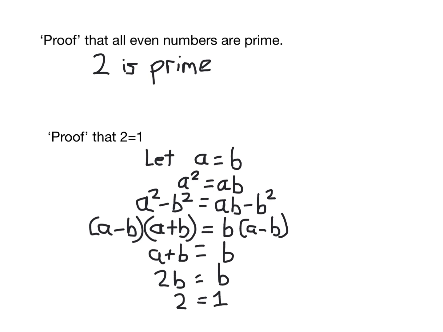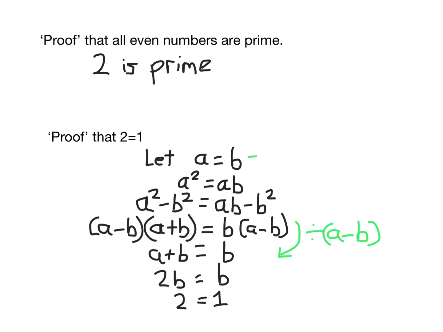Now, the problem is, if I go from this side to this side, what I've done to both sides of the equation is I have divided by a minus b. So as we saw in the previous slide, this can cause a problem if the thing you're dividing by could equal 0.